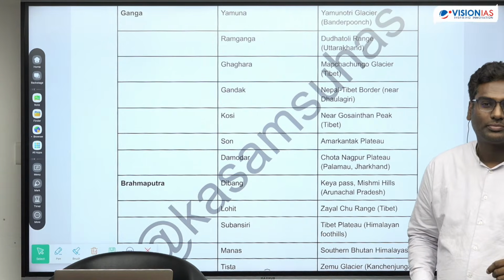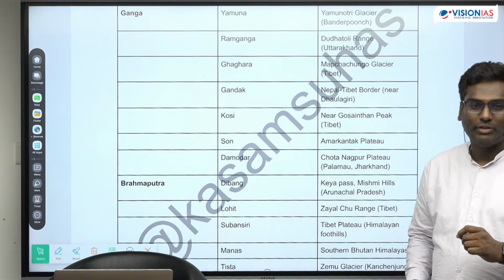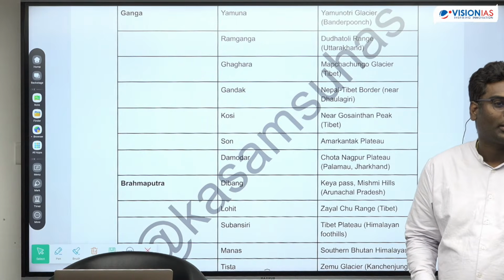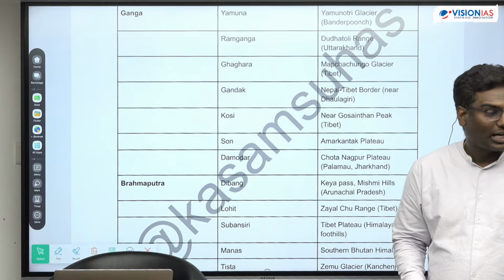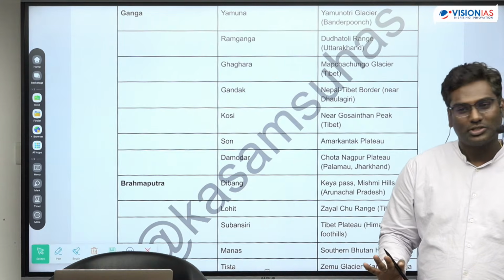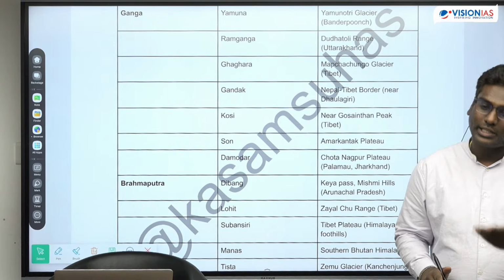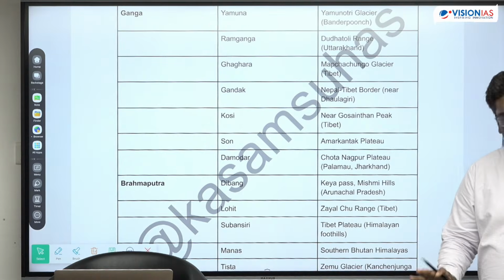लोकटक लेक. लोकटक लेक कहाँ पे है? मणिपुर. Okay, what is the national park there? Keibul Lamjao. What is the floating vegetation there? Phumdis. Which is the deer present there? Sangai, dancing deer. Okay, समझ में आया इतना? One more example you tell me, endorheic basin, world में. Caspian Sea. ठीक है? Is this clear? Basic examples पढ़े. Okay, next.